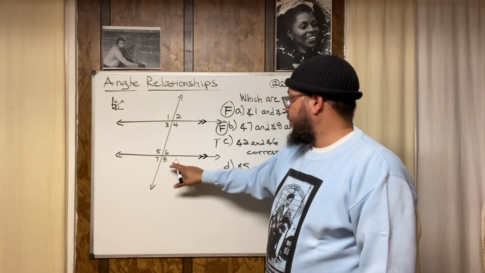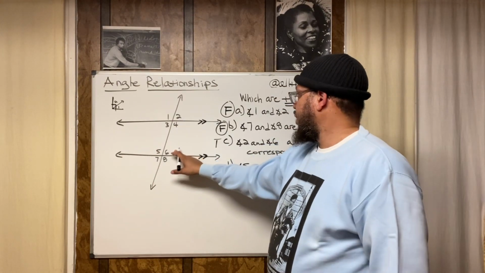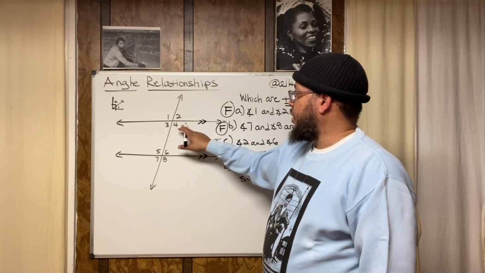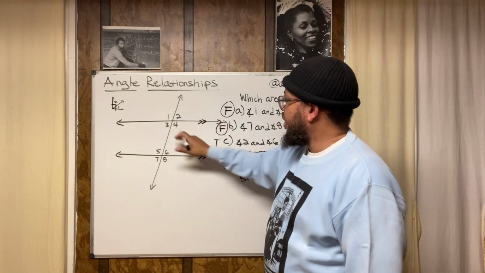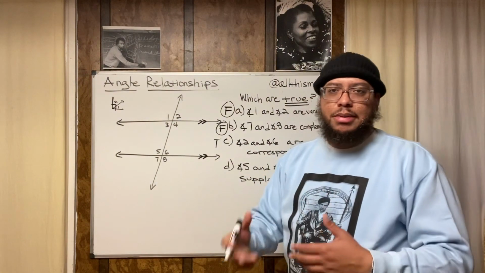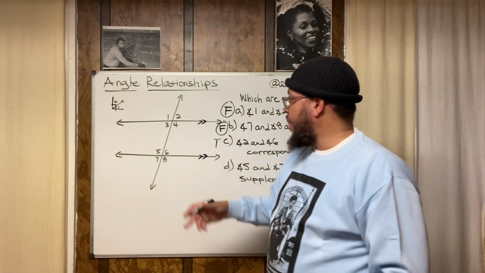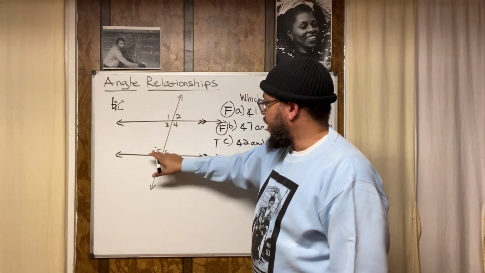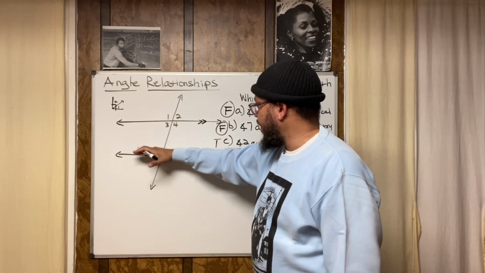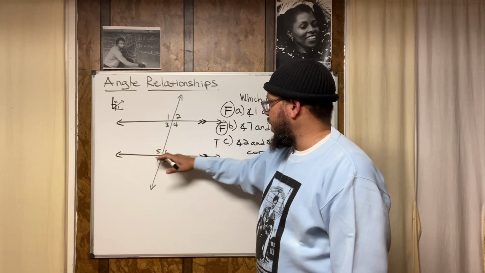7 and 8 are supplementary. 5 and 6 are supplementary. 3 and 4 are supplementary. 1 and 2 are supplementary. Because this angle with this angle makes a straight line. That's something called the angle addition postulate as well. Angle 3 and angle 4 put together make this straight line. Angle 5 and angle 6 put together make this straight line. Angle 7 and angle 8 make that straight line.